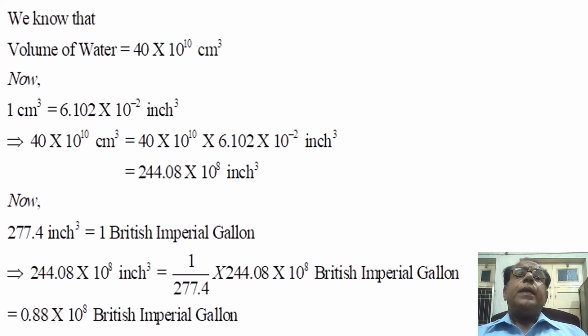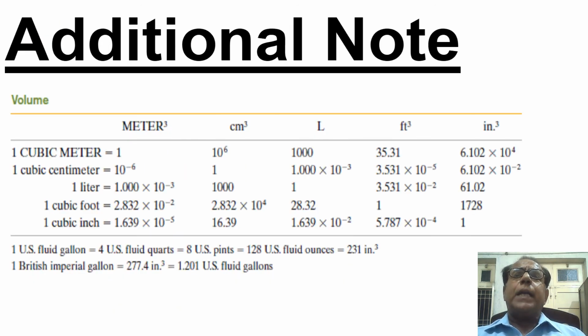In US gallon our figure was also 10 raised to the power 8, and in British empirical gallon our figure is again 10 raised to the power 8. The only difference is in that case 0.88 was not present. In place of 0.88 some other figure was present. Now we move on to next slide to see the useful table.